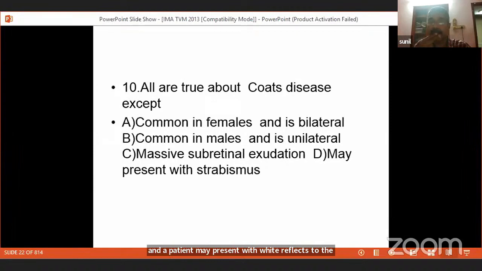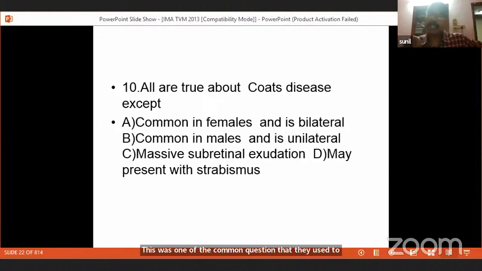So that is called the amaurotic cat's eye reflex. So the patient may come with the white reflex of the eye, or this is again a very common question. White reflex of the eye is in Coats disease, and the patient may present with squint or a strabismus. This was one of the common questions that used to come for the AIIMS entrance examinations.